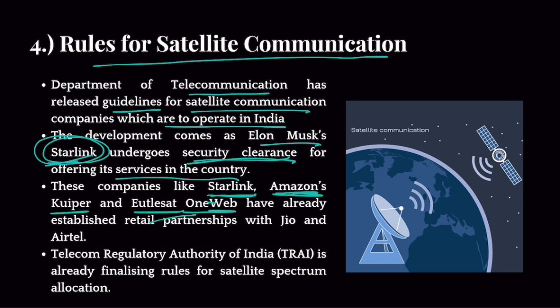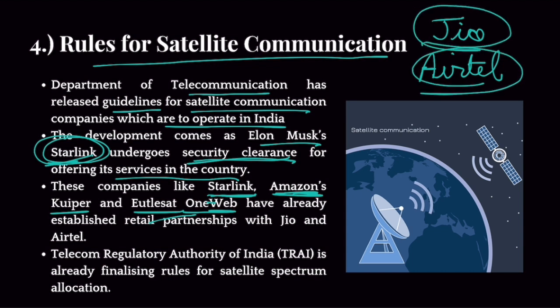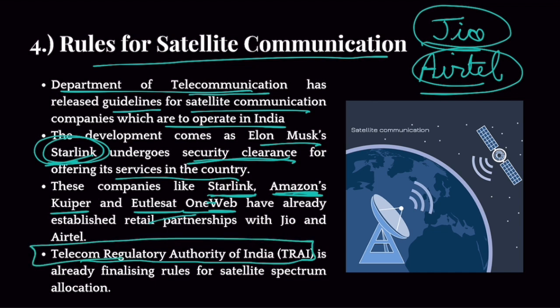And these companies have basically done deals with Indian companies. So they have partnerships with Indian companies like Jio, Airtel. They will provide these satellite-based internet services through these companies. Now, before these companies become operational, the Government of India, Department of Telecommunication to be specific, has released some guidelines. Already, the Telecom Regulatory Authority of India is finalizing rules for allocating satellite spectrum to these companies. Clear?